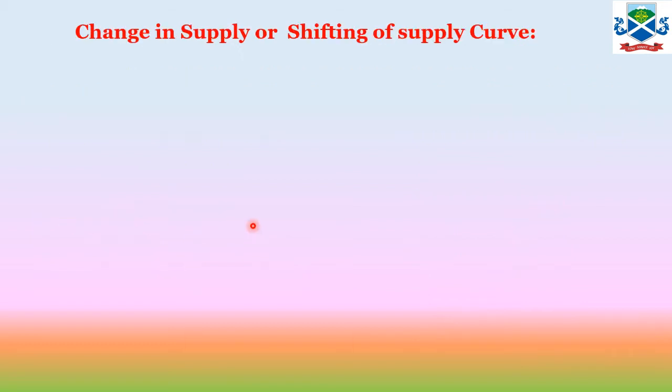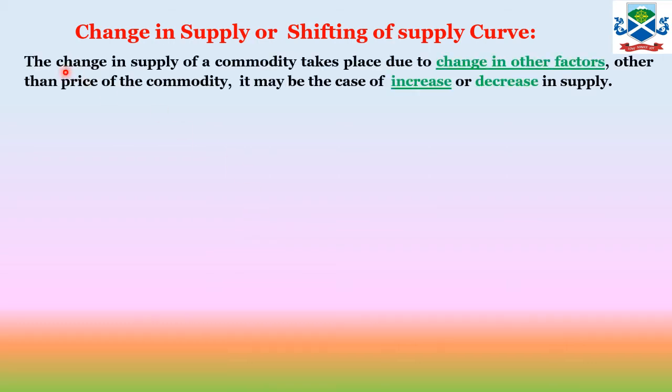Now the next one is change in supply, or shifting of supply. The shifting of supply or change in supply takes place due to a change in other factors. These other factors are the price of other goods, price of inputs, taxation policies, state of technology, number of firms. There are different factors, and due to them, if the supply is increased or decreased, then it is called shifting of the supply curve or change in supply. These are classified into increase in supply or decrease in supply.